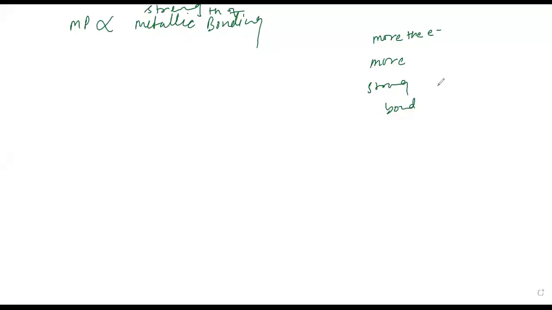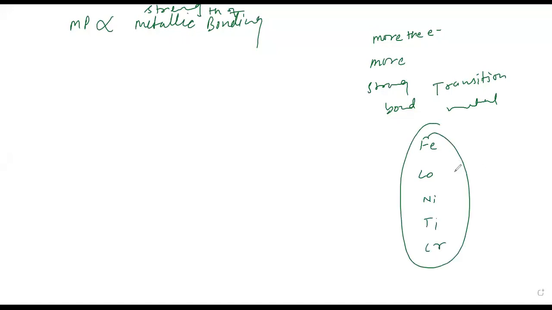Like the transition metals, having more unpaired electrons, like iron, cobalt, nickel, titanium, chromium, they have more unpaired electrons, so they have strong metallic bonding. If you talk about the alkali metals, only one electron is there, so weak bond is there. Weak metallic bond means low melting point.